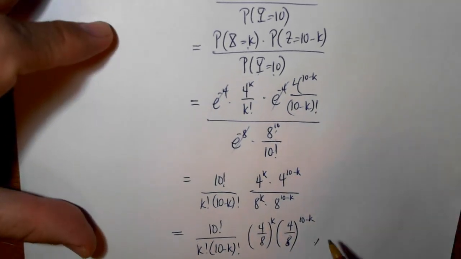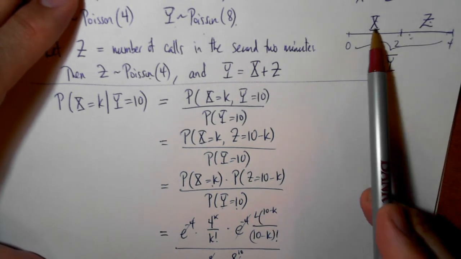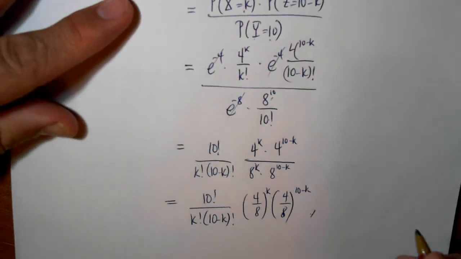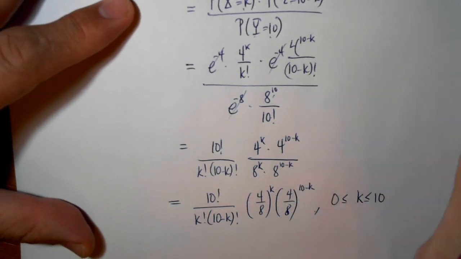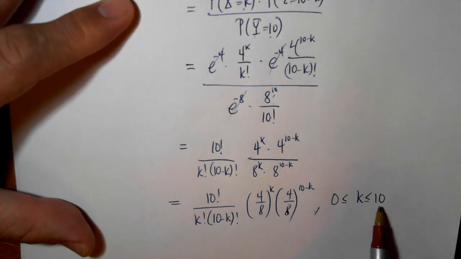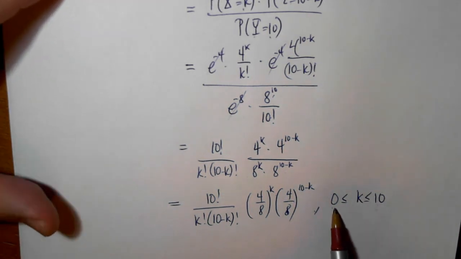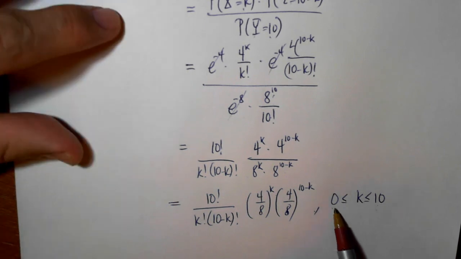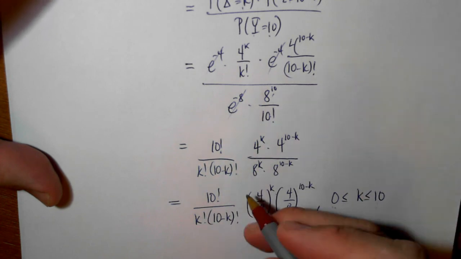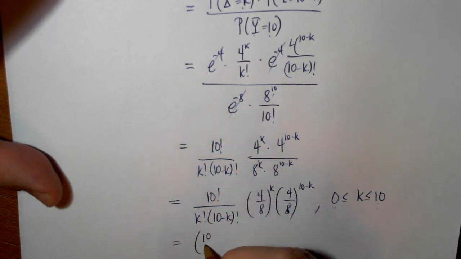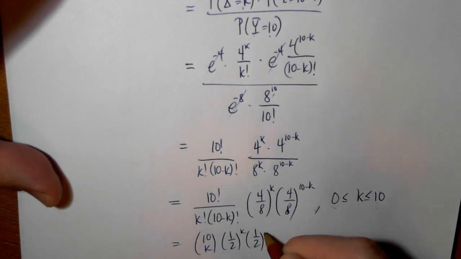Now what are the possible values of k? So if Y is equal to 10, X can be anything between 0 and 10. So the possible values of k are between 0 and 10. So if Y is 10, then the most that X can be is 10, and the smallest that X can be is 0. And so we recognize this as a binomial distribution. So this is equal to 10 choose k, 1/2 to the k, 1/2 to the 10 minus k.